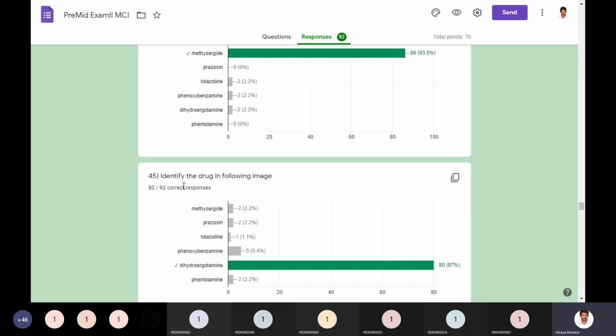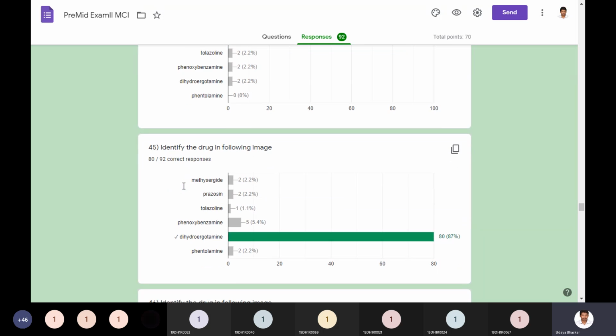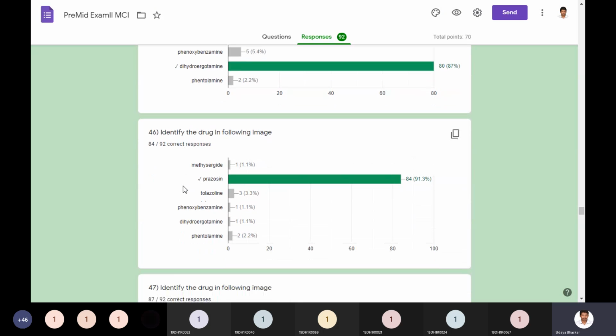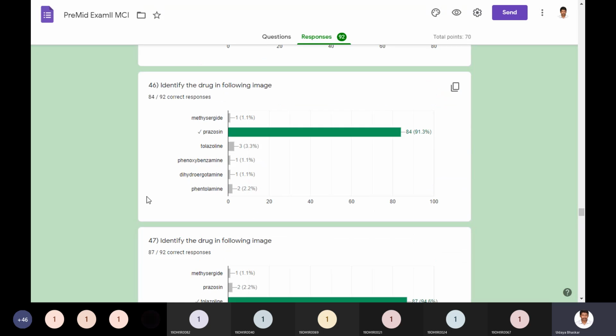In the images given, they must be changing. The ring on the right side will be on the left and vice versa. So those changes can be observed. And the drug in the following image is prazosin.